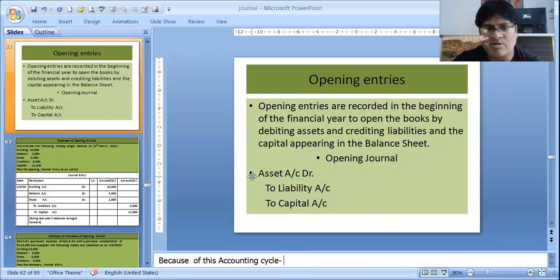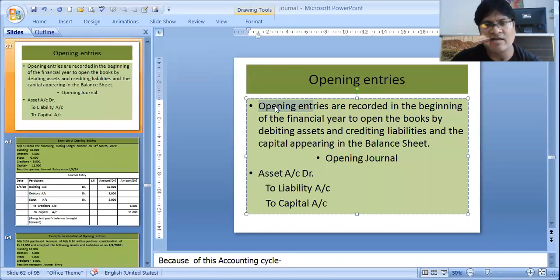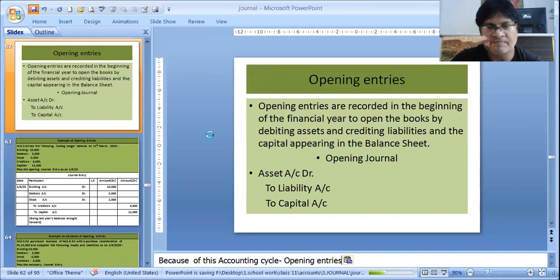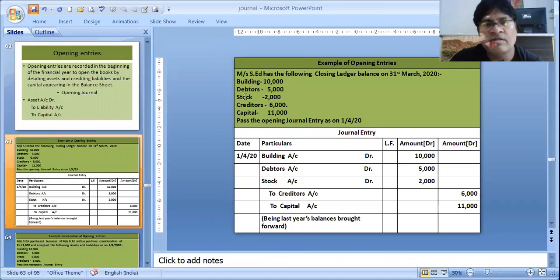So all the assets we have to debit, and all the liabilities we have to credit. Even capital, being a liability, is to be credited. Let's understand these things with an example. So this is one example.